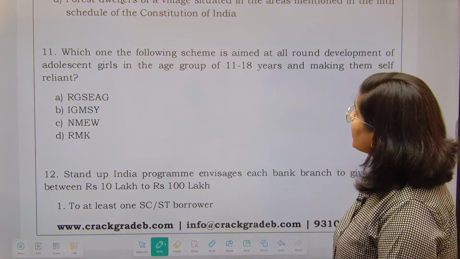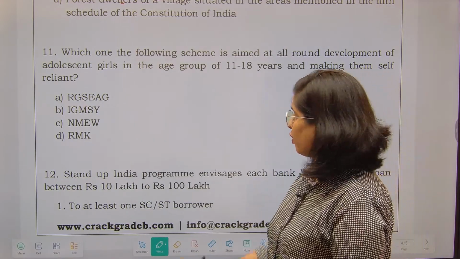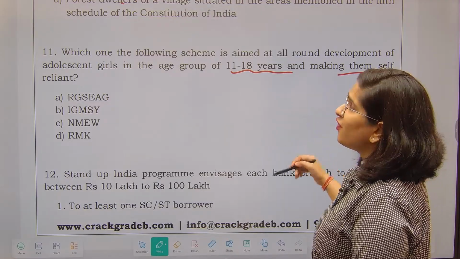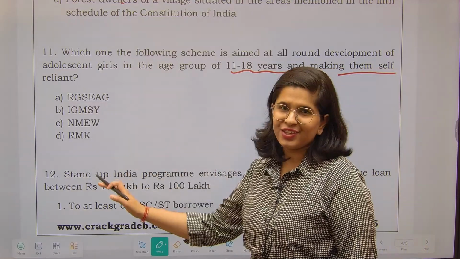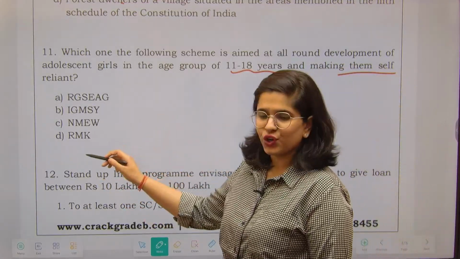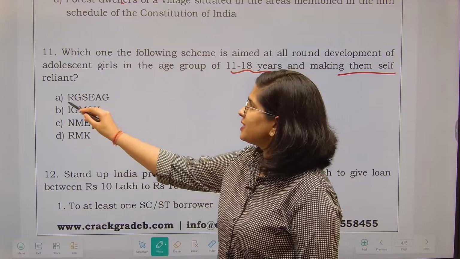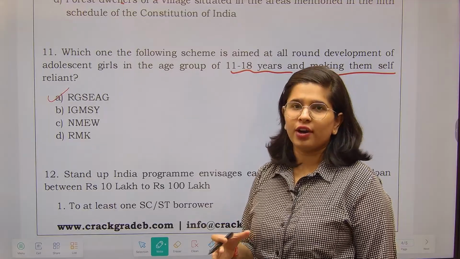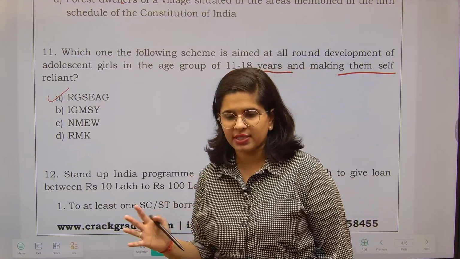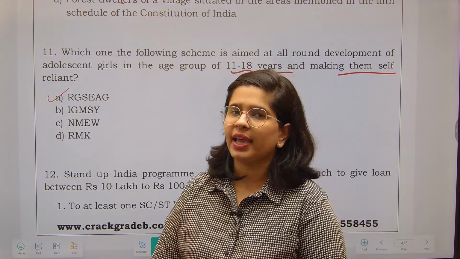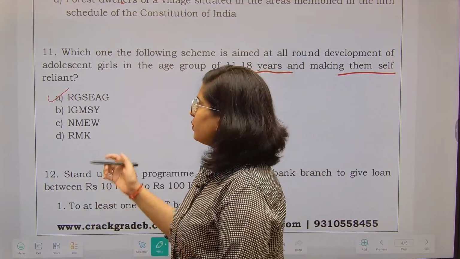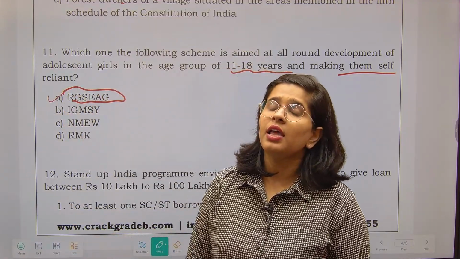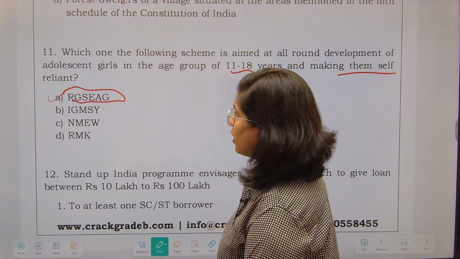Next is: which one of the following schemes is aimed at all-round development of adolescent girls in the age group of 11 to 18 years and making them self-reliant? Now, why have they been given in the short form? Because in one such short form lies the answer. So this is the correct scheme, and for this, any kind of reading is also not required. If you have watched any scheme-related video, or if you have been following current affairs, then it is so easy to guess: Rajiv Gandhi Yojana, also called Sabla Yojana. This is for the empowerment of adolescent girls.